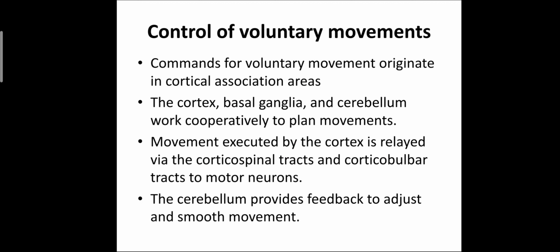Commands for voluntary movement originate in the cortical association area. The cortex, the basal ganglia and the cerebellum work cooperatively to plan the movements. Movement executed by the cortex is relayed via the corticospinal tract and corticobulbar tract to the motor neurons. The cerebellum provides feedback to adjust and smooth the movement, so that the movement that is occurring is done properly.